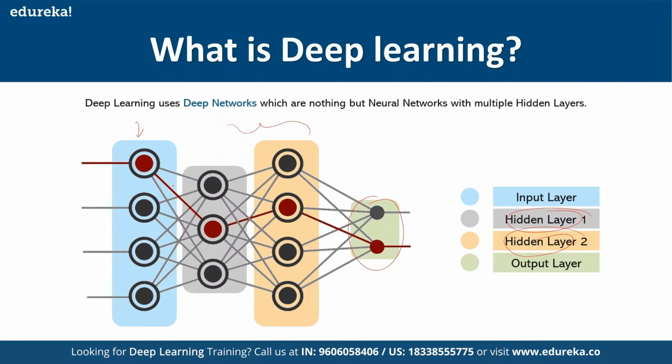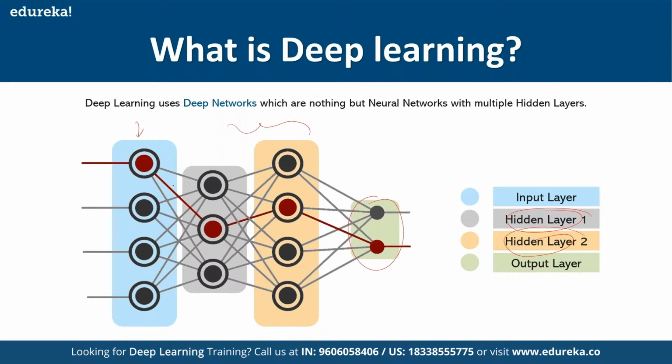So just what we do in case of our human being is, whenever we have some information or if something is happening in our outside world, we'll get that information through our sensory organs. So through our eyes, ears, nose, we'll understand what is happening in our outside world. And once we get the details, we'll send the details to our human brain, and my human brain is going to process that information, and it will help me to act accordingly, according to the data that it has analyzed. Just to give you an example, if I'm driving my car and something is in front of me, then that information will go to my brain, and my brain will give me an action that says, okay, apply the brake.